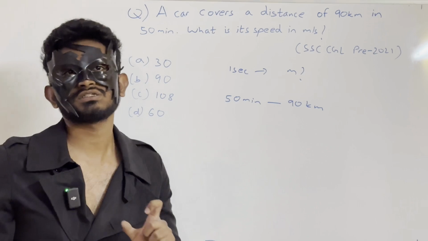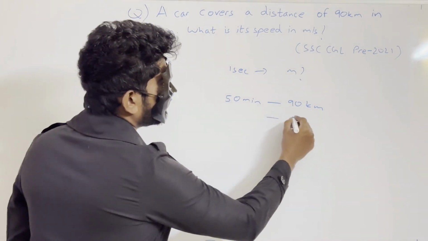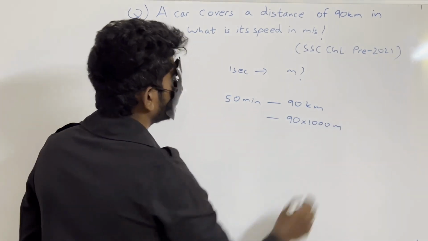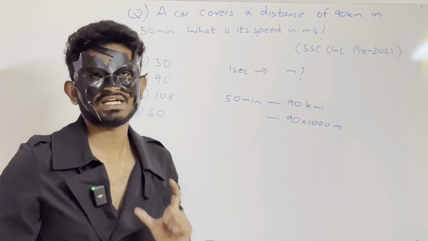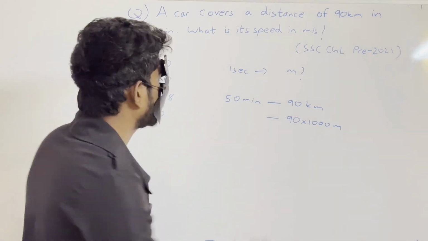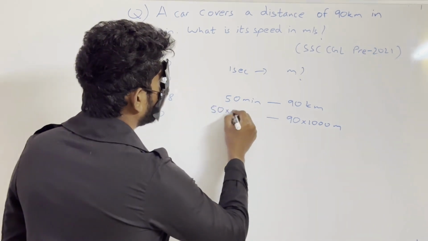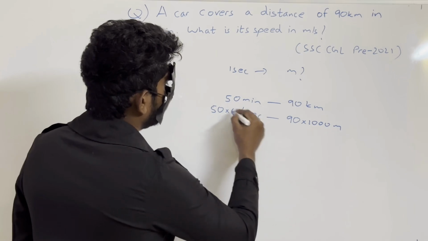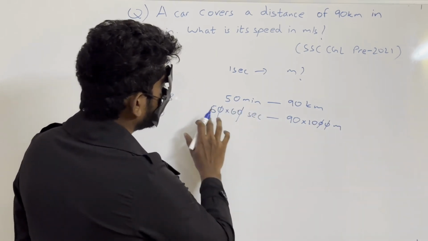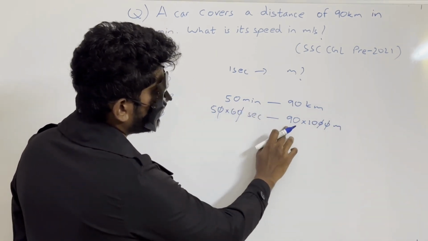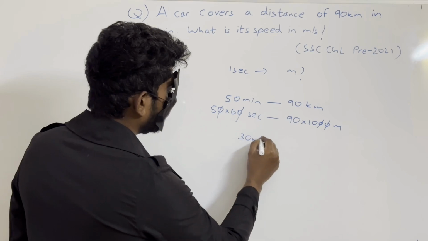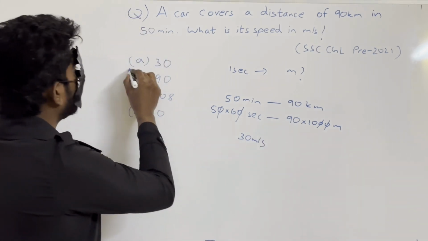We know that 1 kilometer is equal to 1000 meters. So this I can write as 90 into 1000 meters. And we also know that 1 minute has 60 seconds. So this I can write as 50 into 60 seconds. Now cancel these two zeros. 6 5s are 30, 3 3s are 9. So this will be nothing but 30 meters per second. So option A will be right.